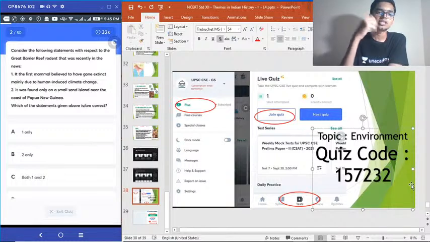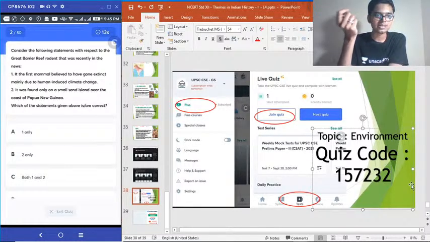Second question. Consider the following statements with respect to the Great Barrier Reef rodent that was recently in news. 1. It is the first mammal believed to have gone extinct mainly due to human-induced climate change. 2. It was found only on a small sand island near the coast of Papua New Guinea. Choose the correct answer.